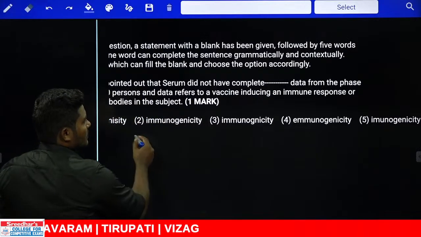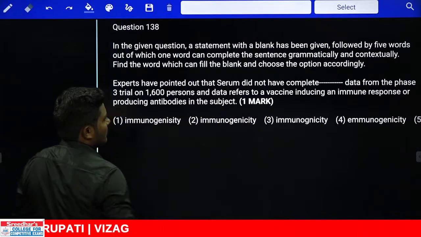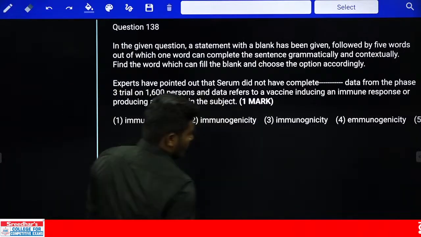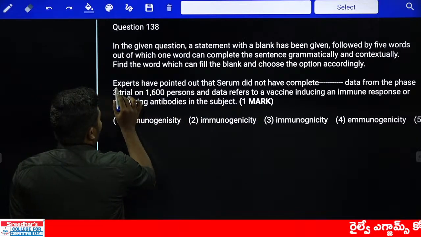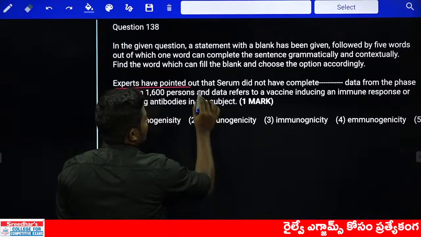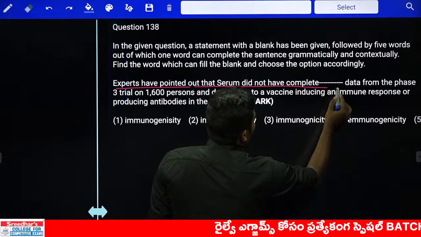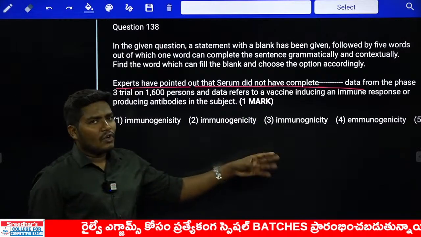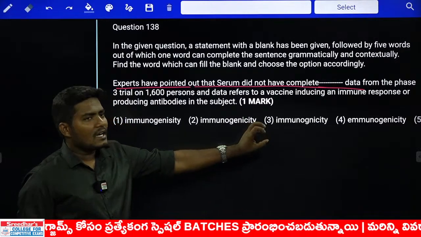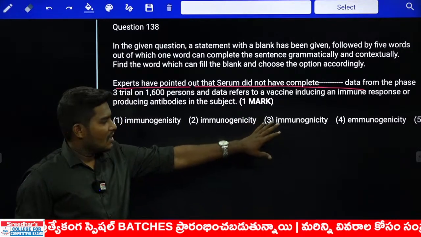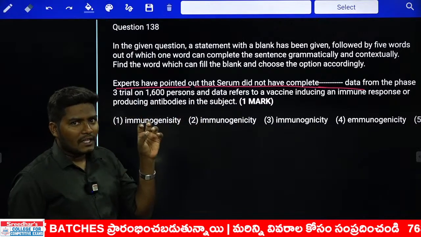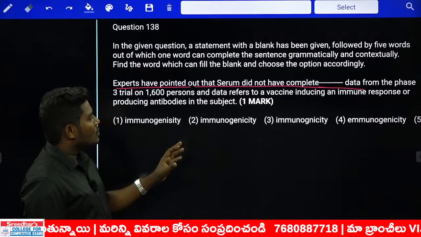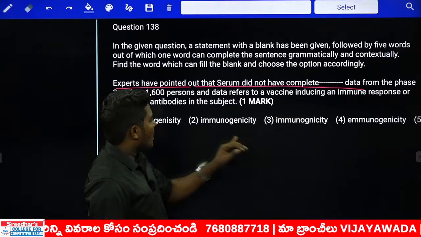The options are very lengthy, so I need to drag the screen here and there. Fine. However, let us look at this. Experts have pointed out that serum did not have a complete dash data. Actually, instead of using the options, what they have given here is they are trying to use a spelling. Which of these 5 words carry the correct spelling? Look at this. Immunogenicity. The correct word should be immunogenicity. What is the correct word?